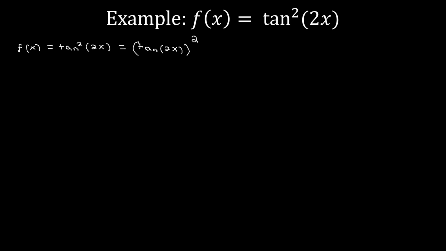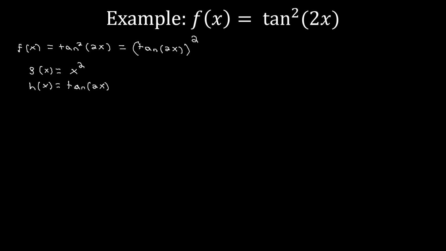We see that our inside function, our h of x, as I said, inside parentheses, is going to be equal to tan 2x. And then our outside function is just going to be g of x is equal to x squared. And again, we get the x squared because we have everything inside our big parentheses I wrote squared.